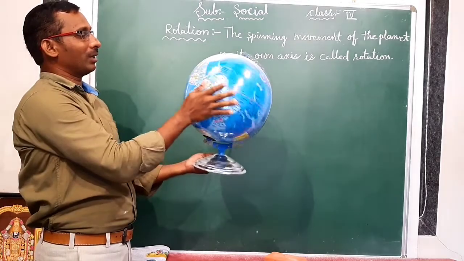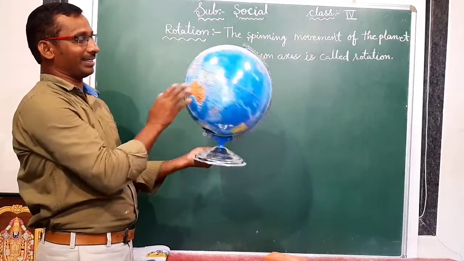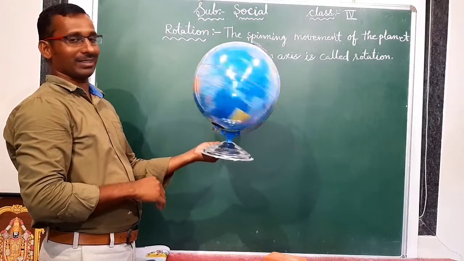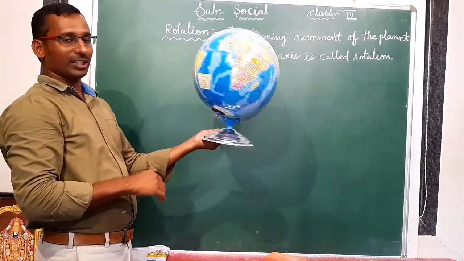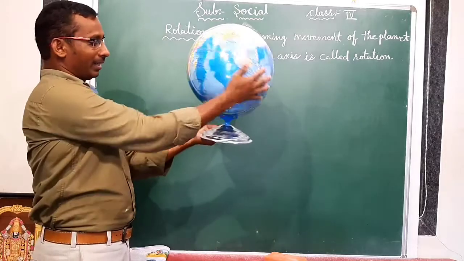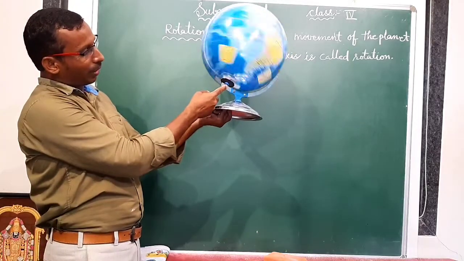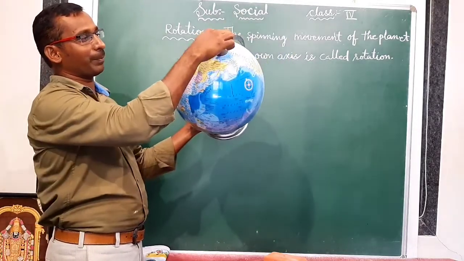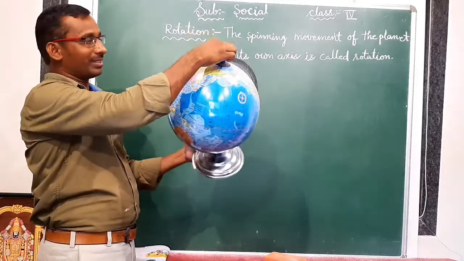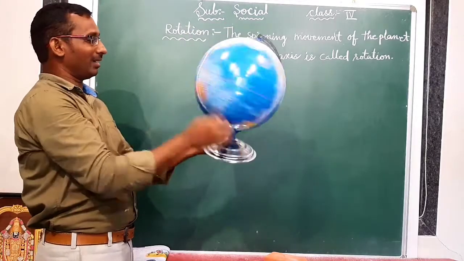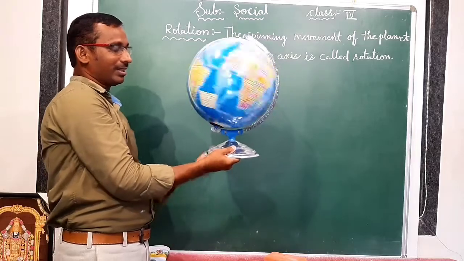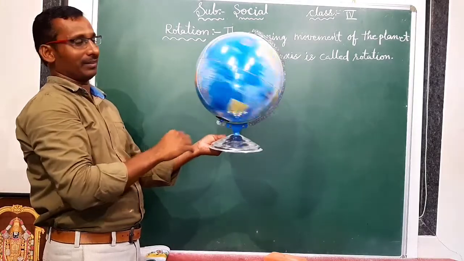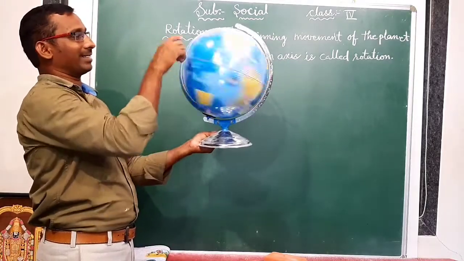Our Earth is rotating on its own axis like this. Is it rotating or not? On which point is it rotating? If you observe, here is one midpoint, and here also is one midpoint. This is called the axis. So on its own axis, it is rotating.